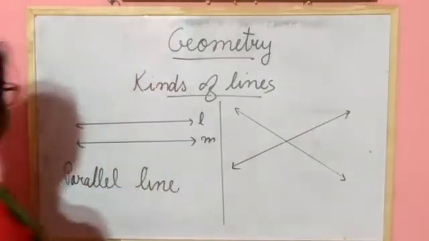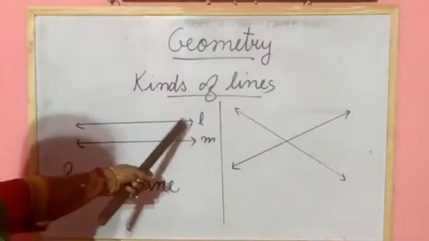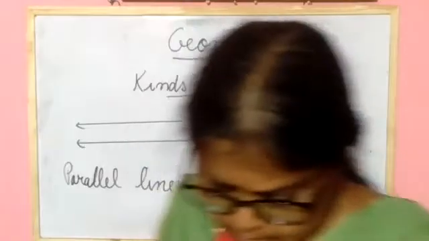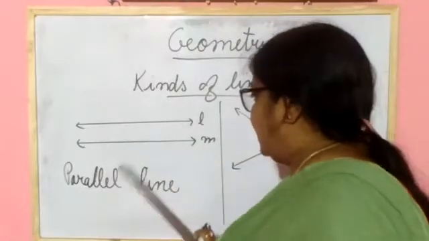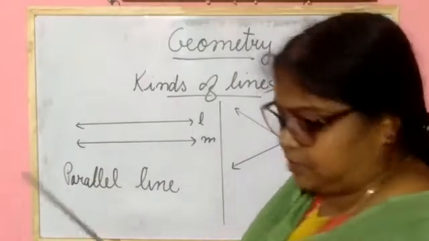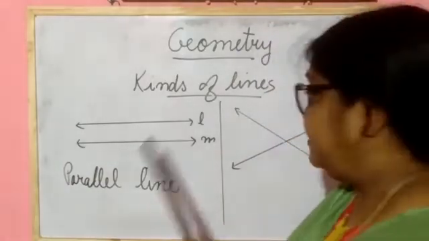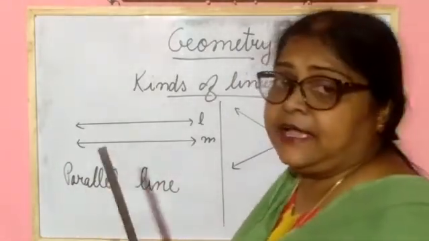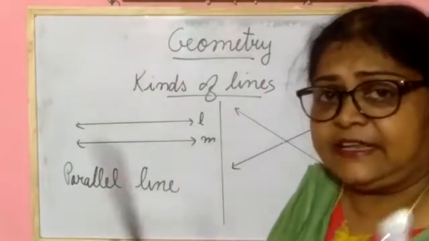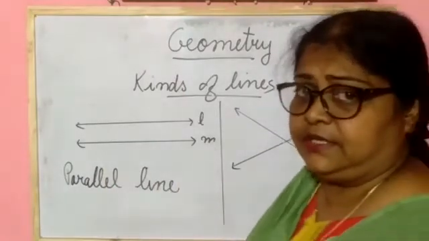Understood? These two lines, this is line L and this is line M. These two lines are parallel to each other, and they will never meet each other if they are extended on both sides. If they are extended, they still will not meet each other.